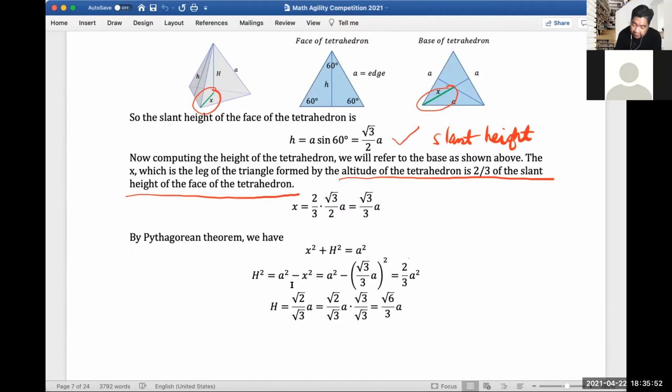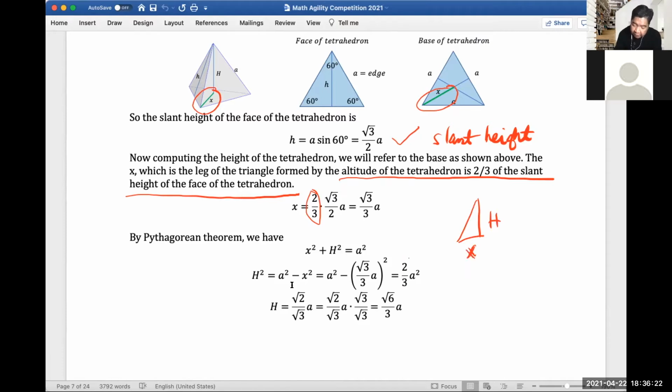So we'll just input 2/3 here to get x, the other leg. This is x, this is h, and this is one of the legs of the triangle that we form.